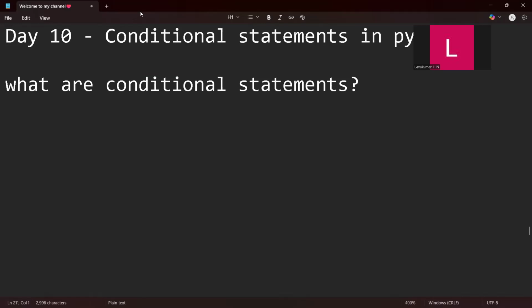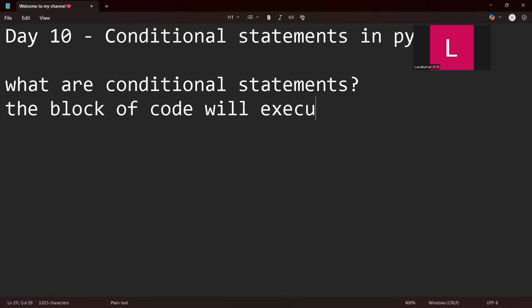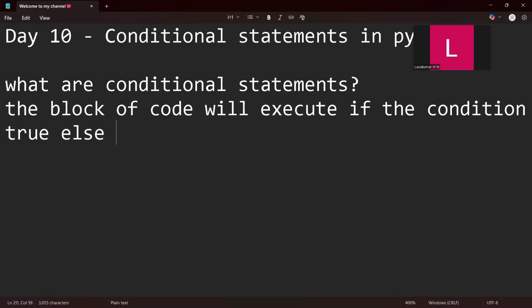So conditional statements, in simple words: the block of code will be executed if the condition is true, else it is not. This is the one thing you need to understand. These statements will get executed if the conditions are true, or else they will not get executed. This is the simple answer.